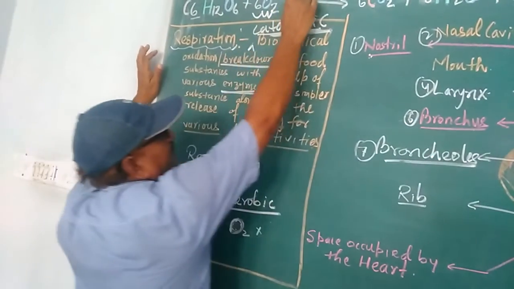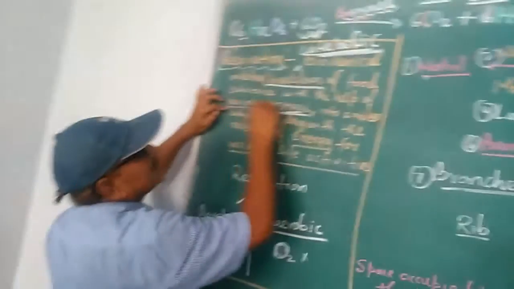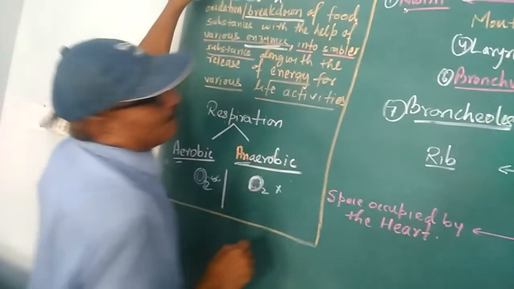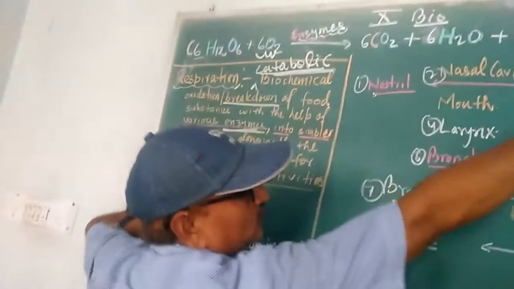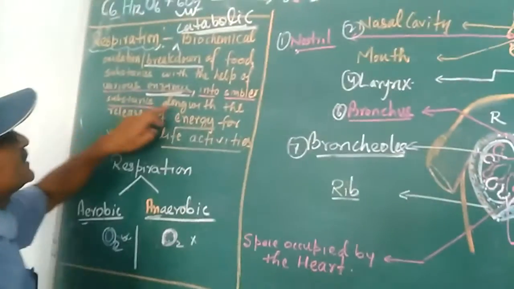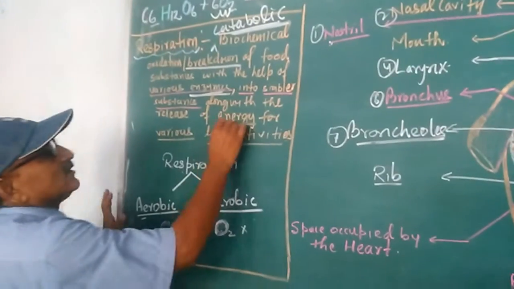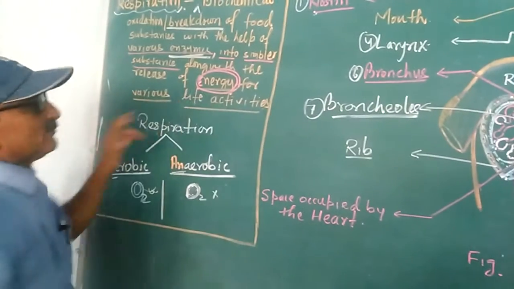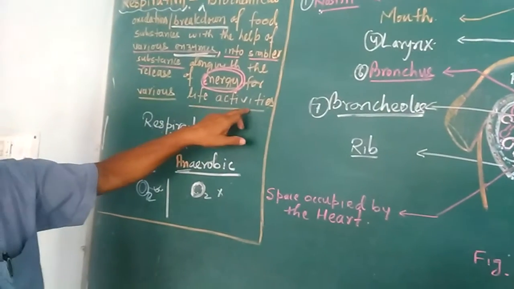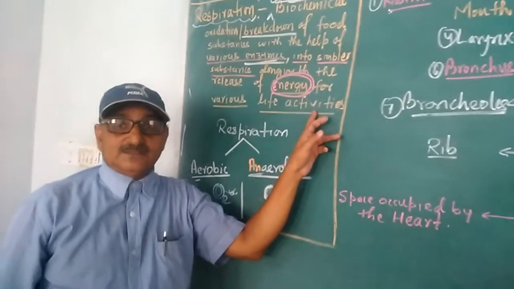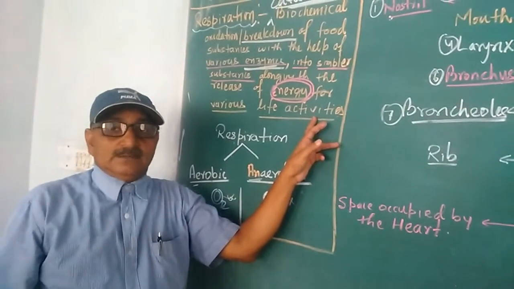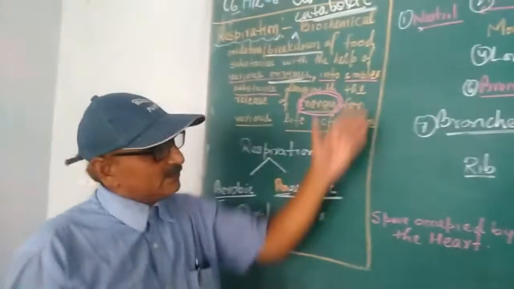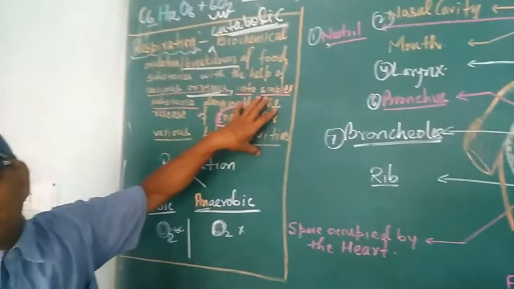So enzymes are very important, breaking complex compounds like C6 into simpler substances like CO2, along with the release of energy. That's very important. That energy is required for various life activities. Without energy, no life process or life activity can be carried out. This is the definition of respiration.